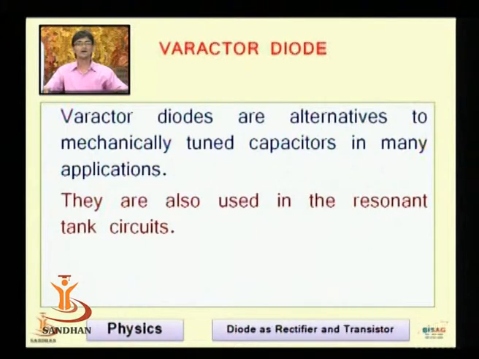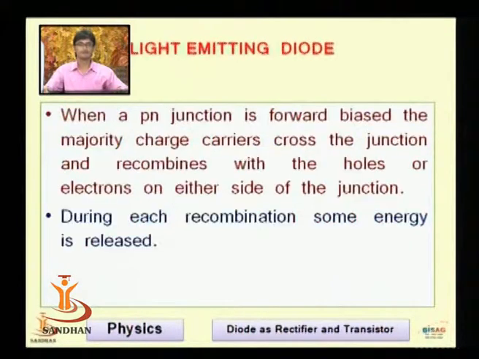Varactor diodes are an alternative to mechanically tuned capacitors in many applications. If you tune any frequency, you can use such types of varactor diodes. They are also used in resonant tank circuits. Tank circuit means what? The combination of inductor and capacitor.